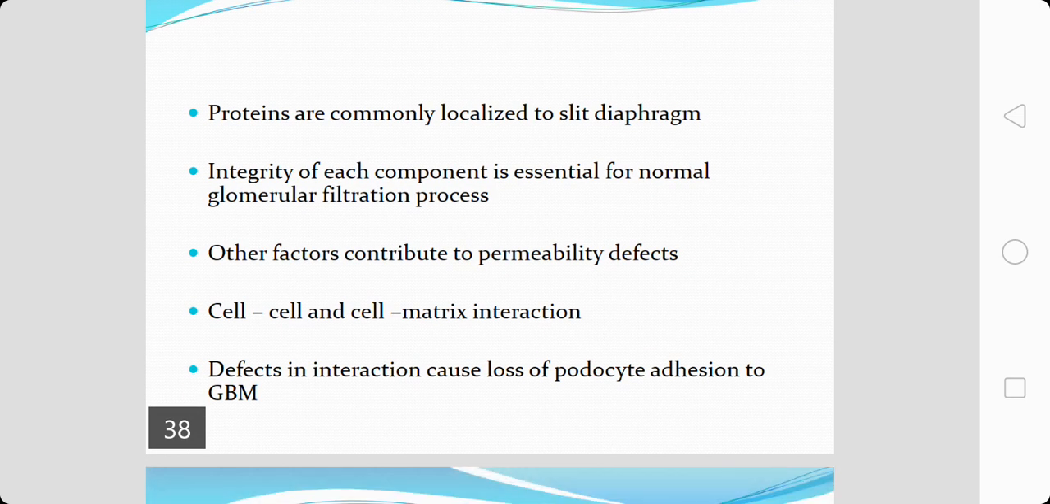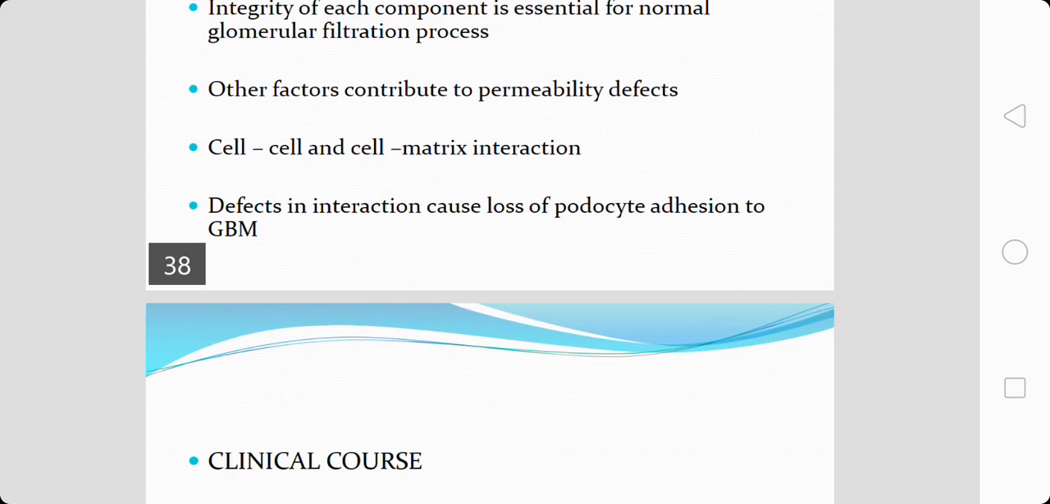So, ultimately, what all these factors cause is an alteration in the glomerular permeability, and the cell and cell matrix interaction abnormalities will cause defects in the podocyte adhesion to the glomerular basement membrane, making it more permeable and making it defective.